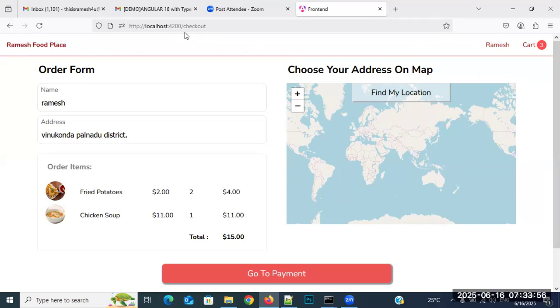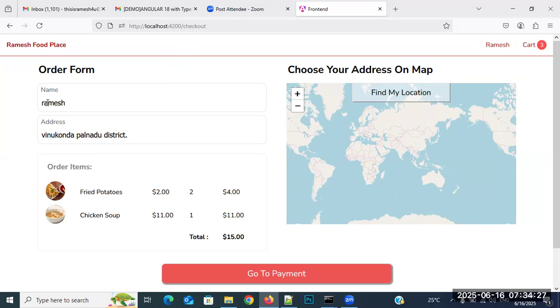Whenever you click on the checkout, directly you are not going to the checkout page, because it has to display the user's information. We can display the user's information whenever the user is logged in. So that's why it is going to the login page. We can log in whenever the user is registered. So in the login page, I'm providing a hyperlink to register also. So finally, I have registered and logged in. What happened? Immediately it's coming to the checkout page.